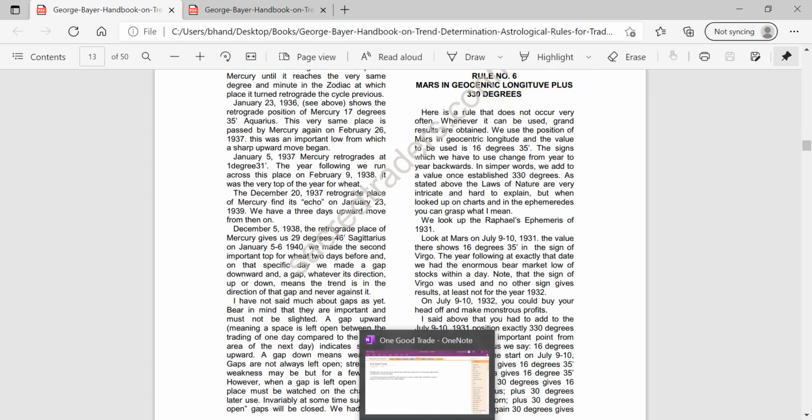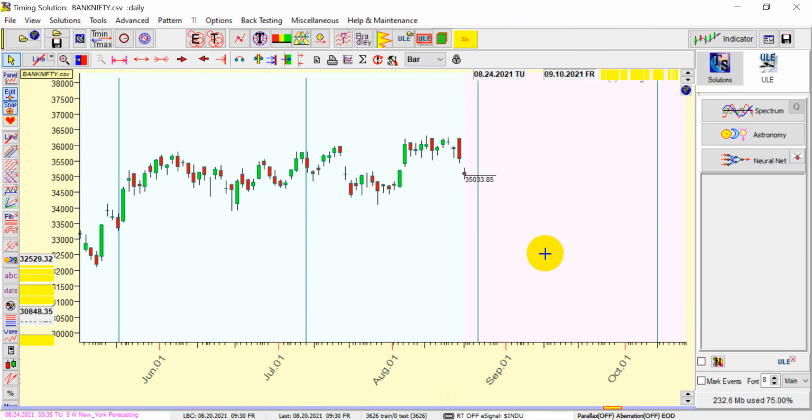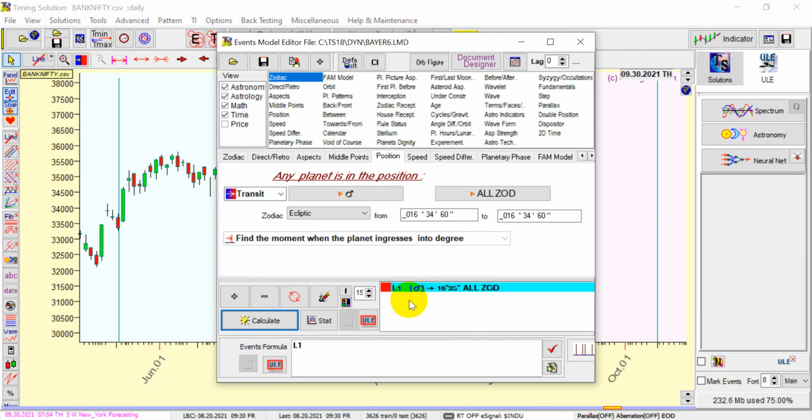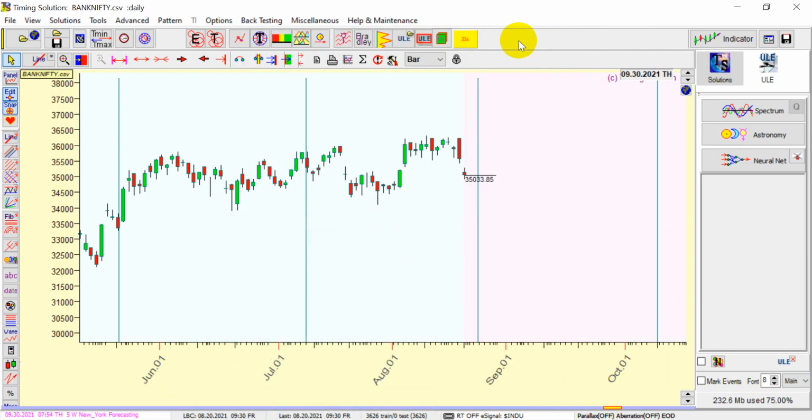Now I'll do the same settings in my software. I've already done these settings here. Mars in geocentric latitude, and you see here whenever this particular aspect is formed, see it got formed last time here, we had a good rally. It got formed here, we had a good bottom the next day and a good rally, and it is forming on 24th, not today. Okay, so this is something you should keep in mind. So 24th will be very very important as per this aspect.